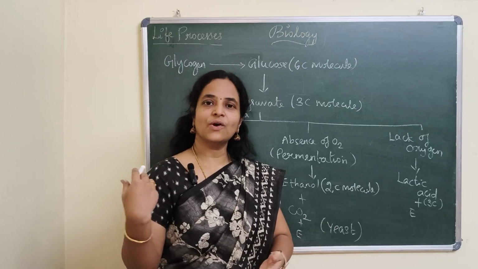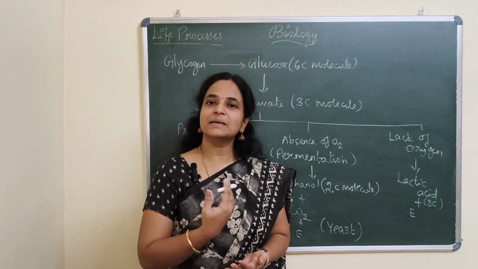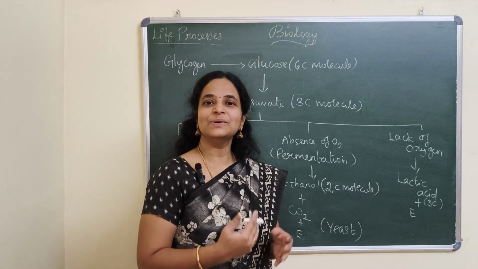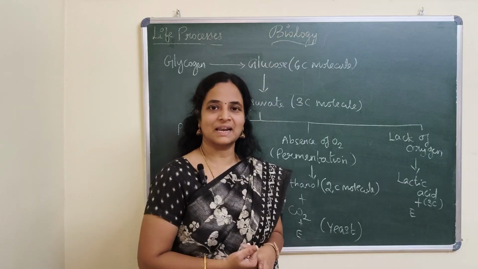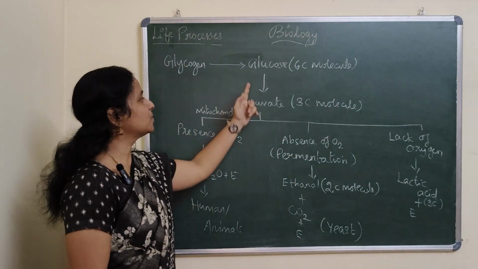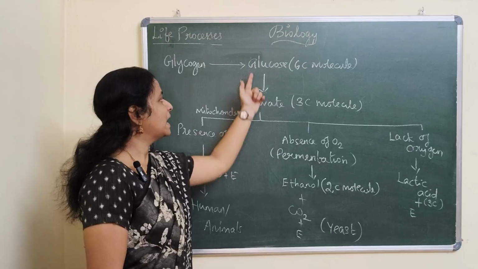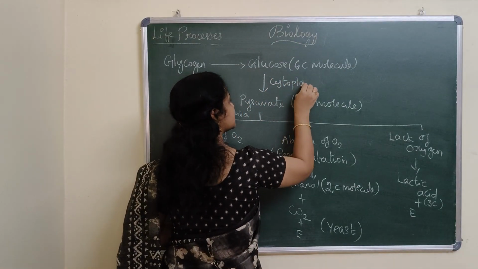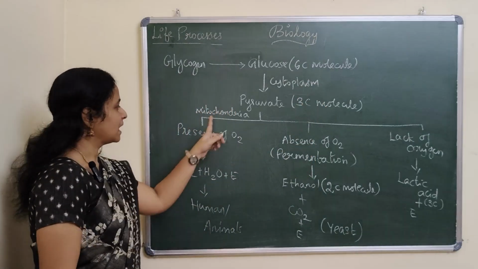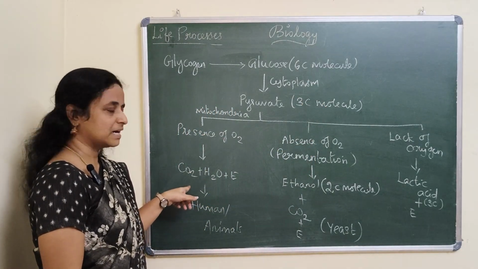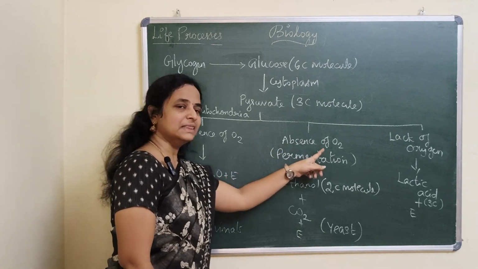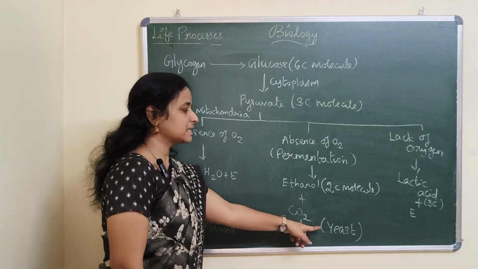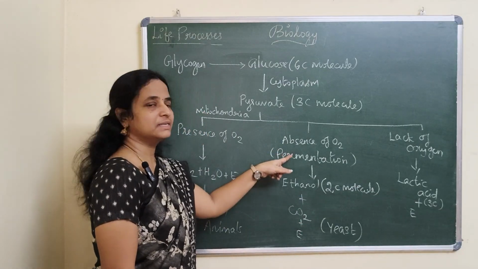Yes, by the supply of water. So suppose if you take a bath, you can find some kind of freshness. I will tell you how that process takes place in the upcoming classes. Okay. So the glucose turns into pyruvate and this process takes place in which component? Cytoplasm. So this takes place in cytoplasm and in the presence of oxygen it yields carbon dioxide, water and energy. And in the absence of oxygen, it is turned into ethanol, carbon dioxide and energy. This takes place in yeast and the conversion is called fermentation.